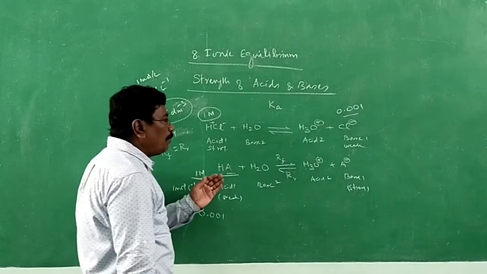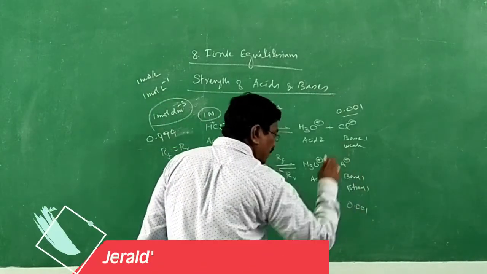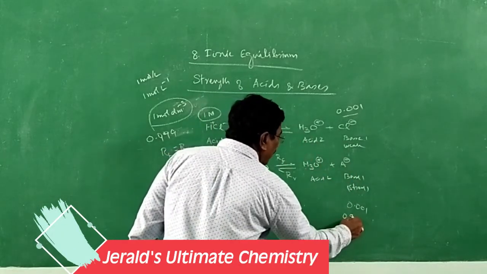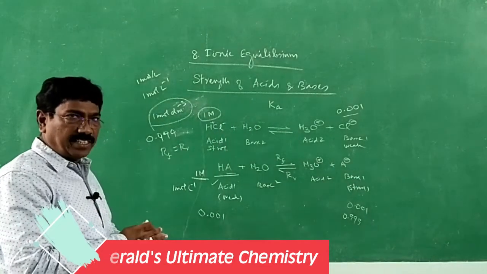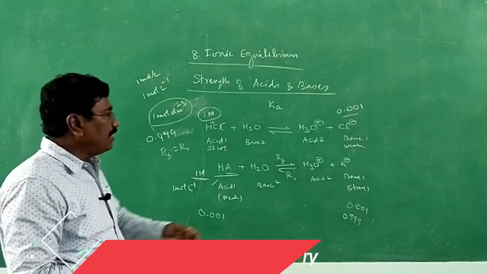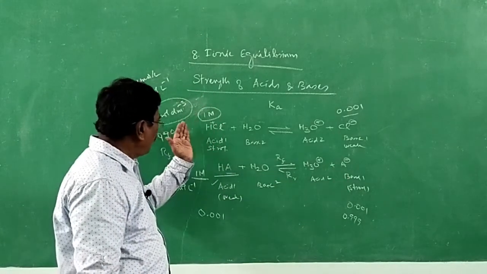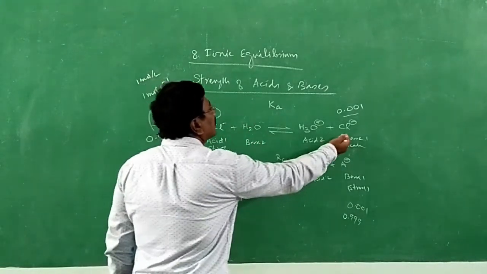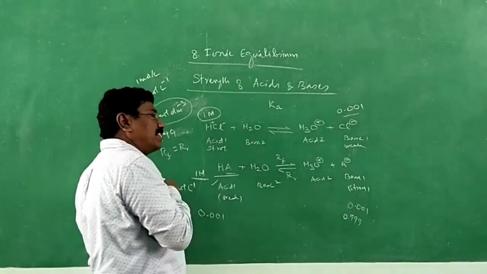So you may get only 0.001 of base. What is the meaning? The remaining 0.999 mole of A minus might have reacted back. That is the meaning. That means it becomes a strong base. In the earlier case, 0.999 mole of HCl reacted. There, in the reverse direction, only 0.001 mole of Cl minus reacted back.